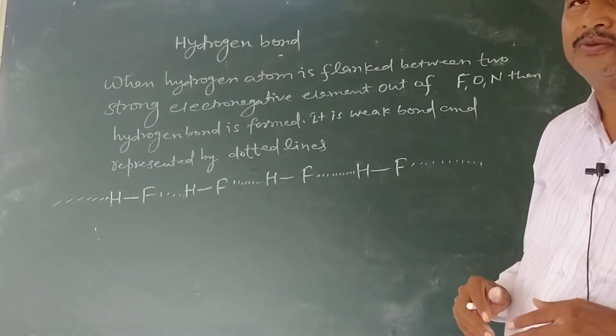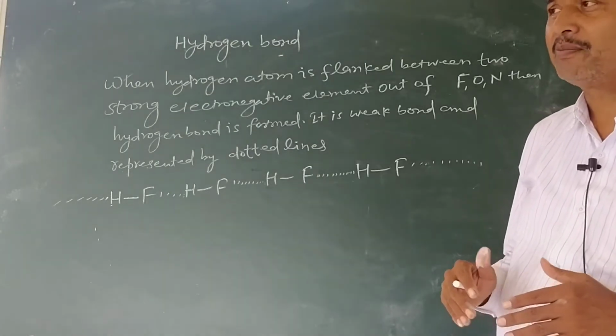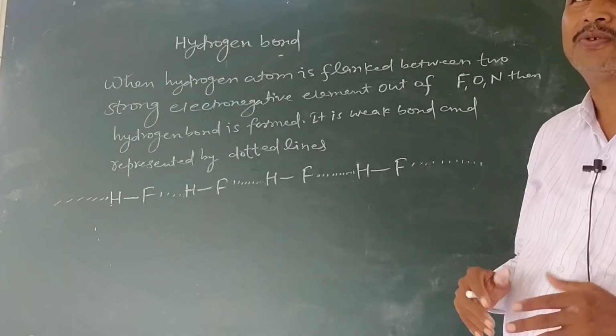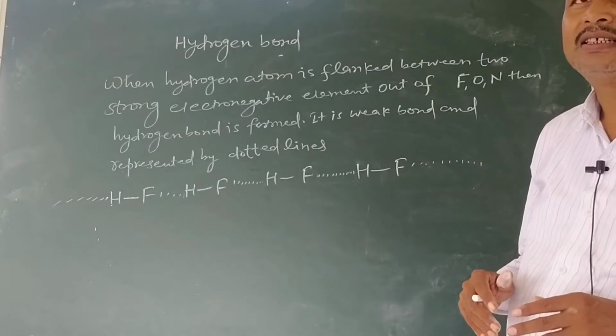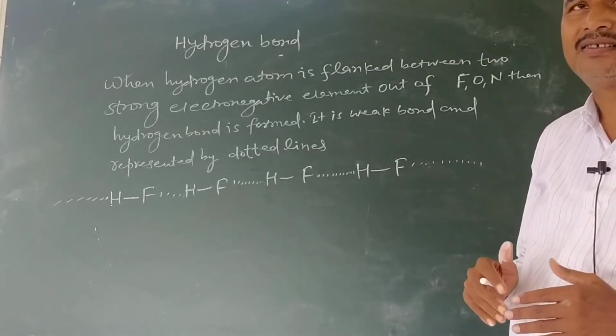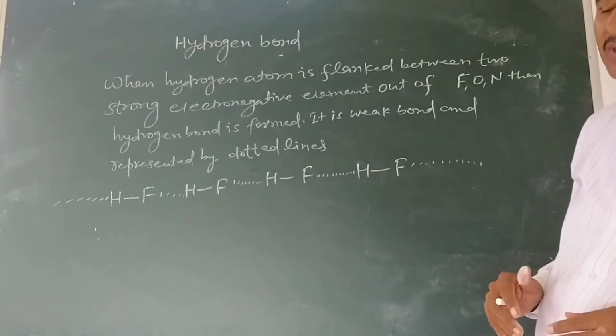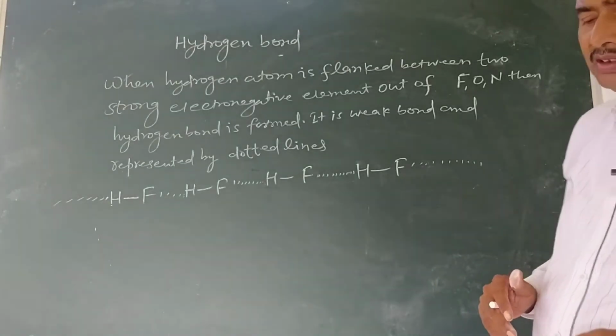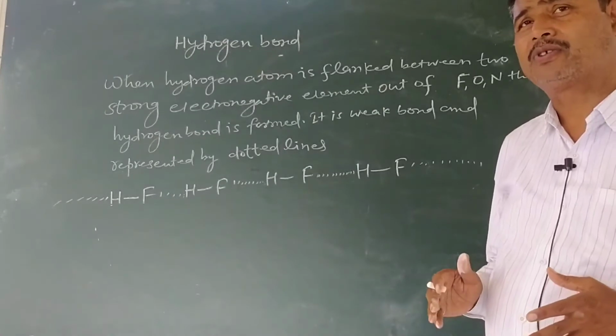It is due to intermolecular attractive force that diminished, meaning decreased, the volume due to formation of hydrogen bond.